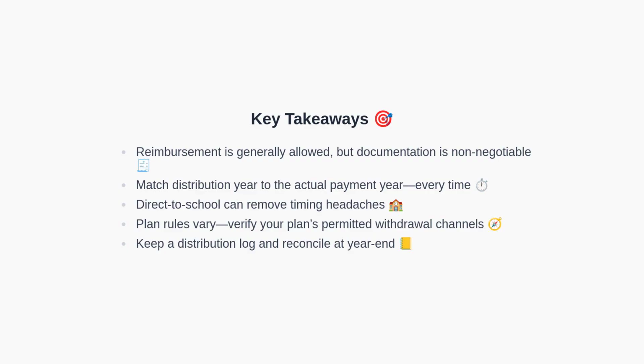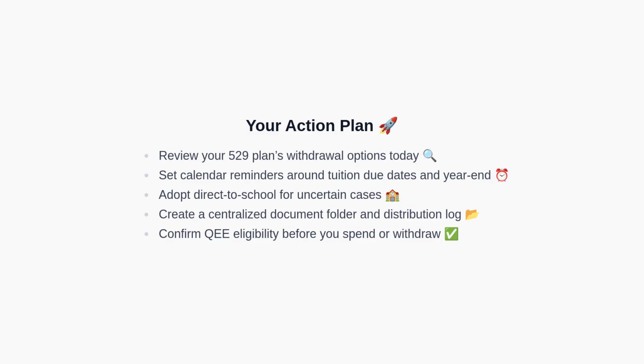Fifth, maintain a distribution log and reconcile at year-end to ensure each distribution is properly matched to a qualified expense. Here is your action plan. Review your 529 plan's withdrawal options and any plan-specific mandates. Set calendar reminders for tuition due dates and year-end processing deadlines.